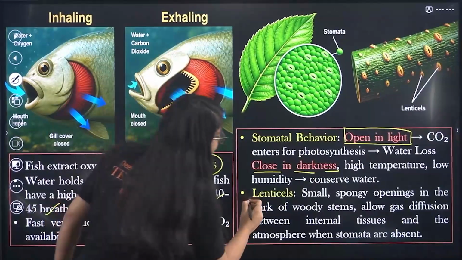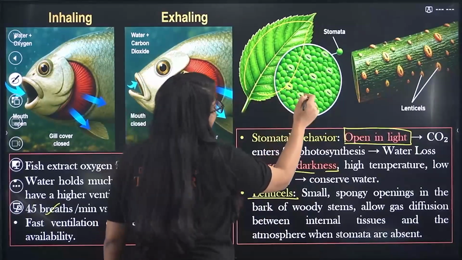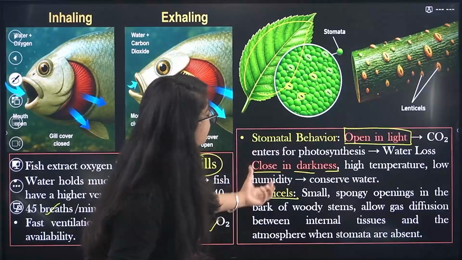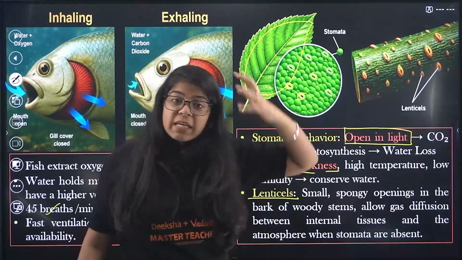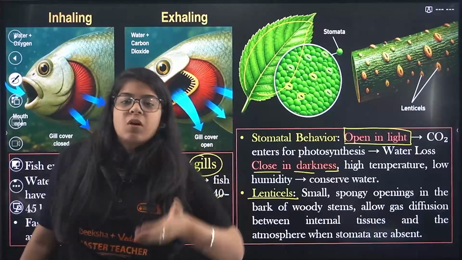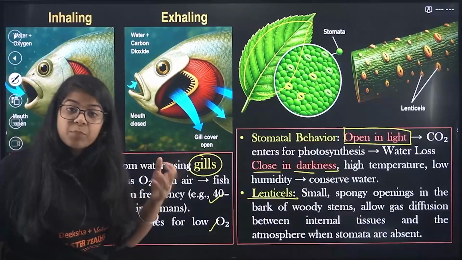Next thing we have lenticels. Now stomata is present on leaves, okay, these small pores are present on the leaves. Now lenticels are actually present on the bark of the wood. The bark of the wood, you have seen that outer covering of the tree, right? So that brown part is called the bark of the wood. How does that breathe, right? How does the respiration happen in that bark?